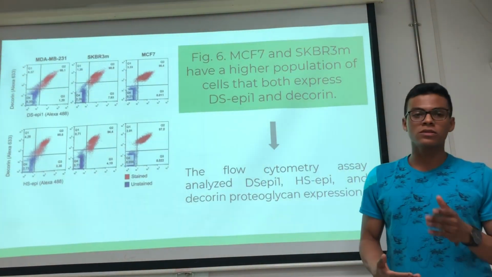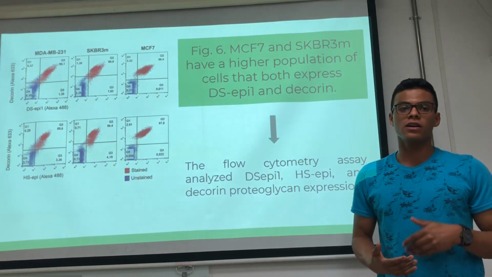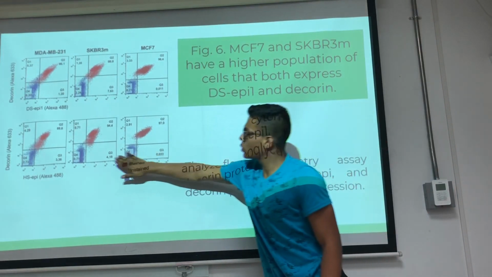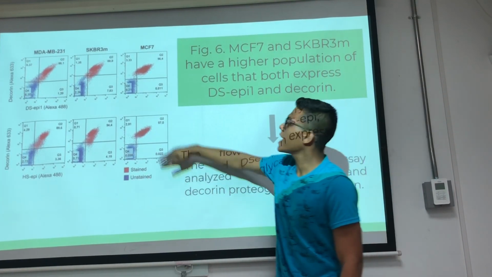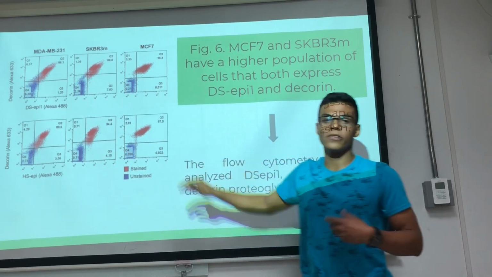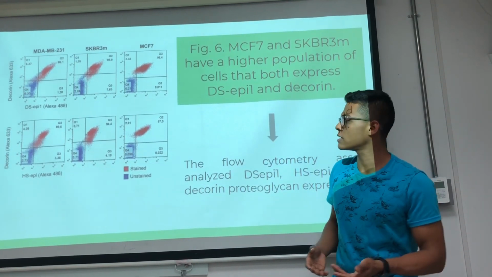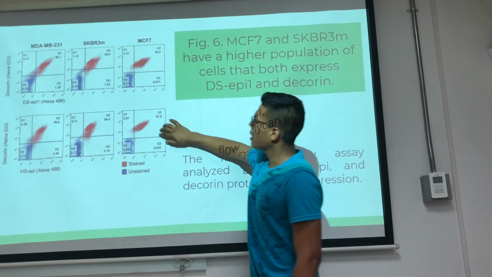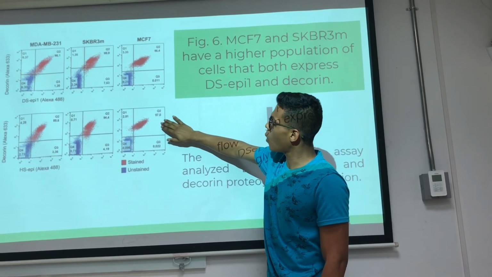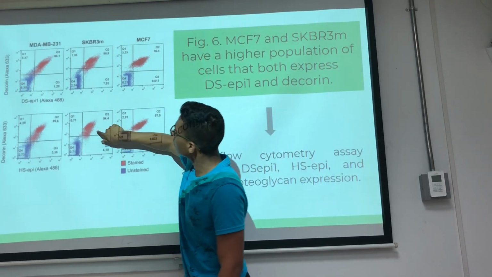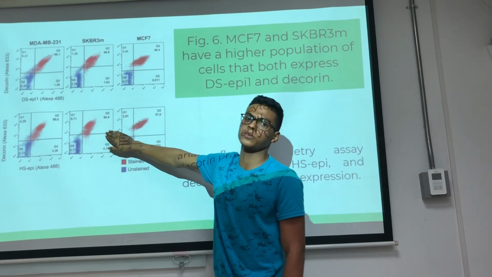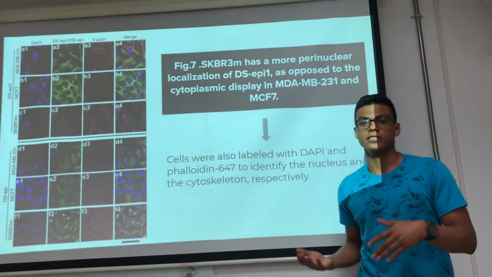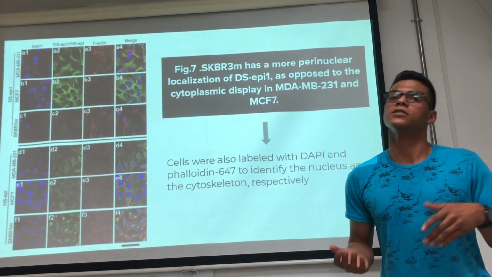Now, this result shows how MCF7 and SKBR3M have a larger cell population. The blue group refers to the control, and the red group refers to the experimental cells. So we can see how in MCF7 the Dsepi1 is present, but in SKBR3M it is not expressed. This result shows the staining in the cells to determine the places where the enzyme is located in the different cell lines.